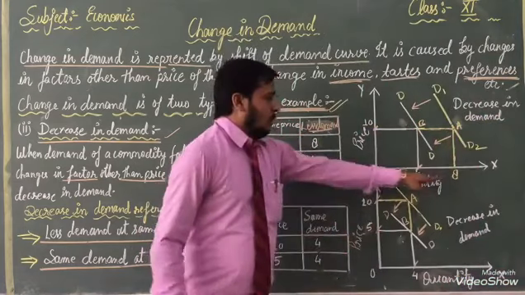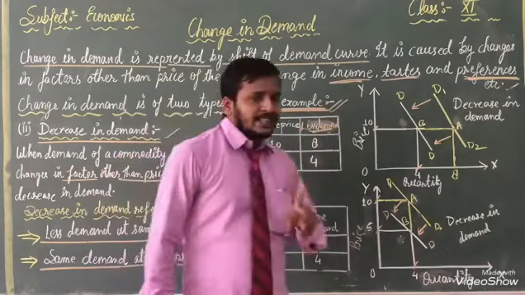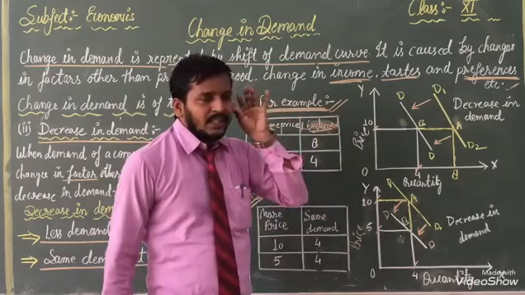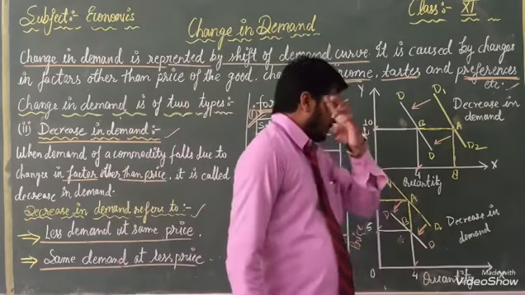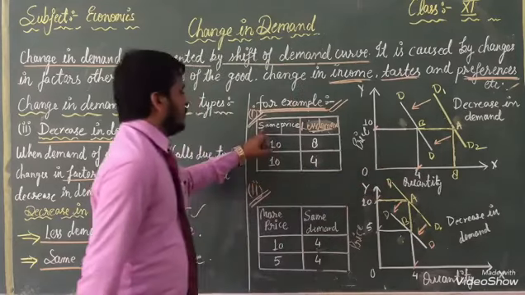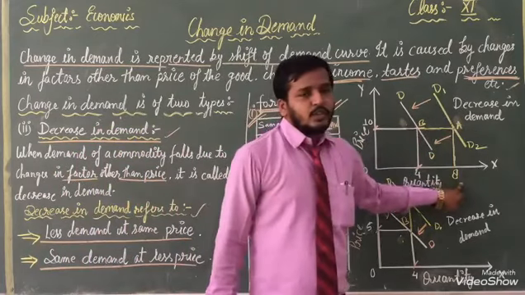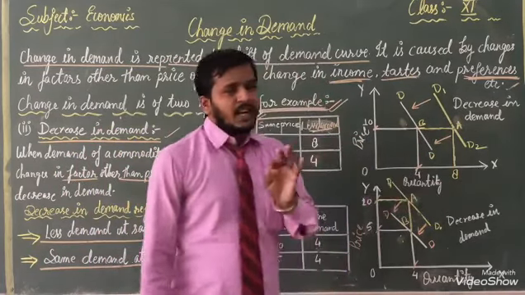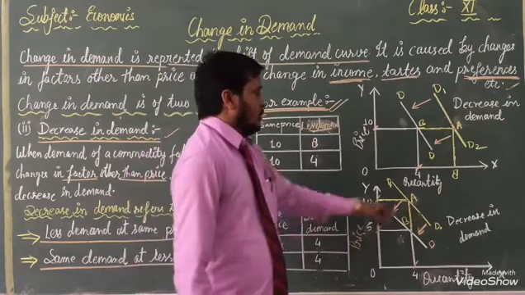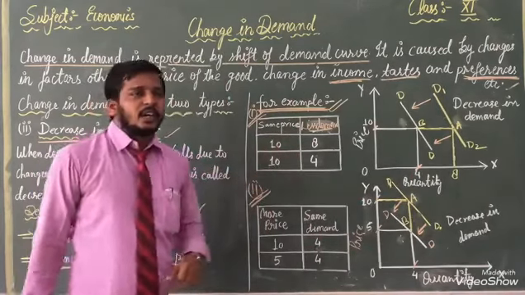Same thing, the x-axis and y-axis should be in front of you. On the x-axis, I have written quantity and on the y-axis I have written price. So, see, when our price is the same, price is 10, at that time we are utilizing 8 units. Our demand is 8, but price is the same. Second time, our demand is only 4, meaning we are going to have less demand.